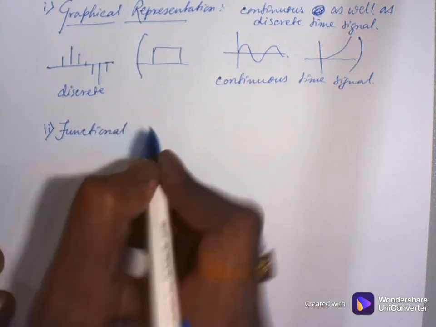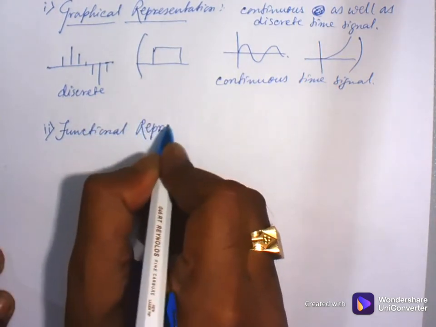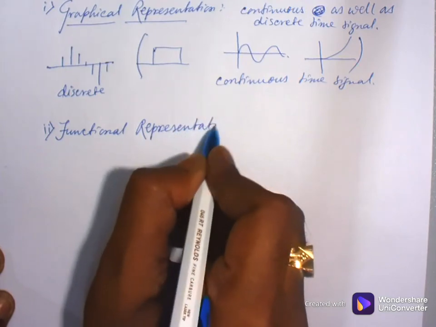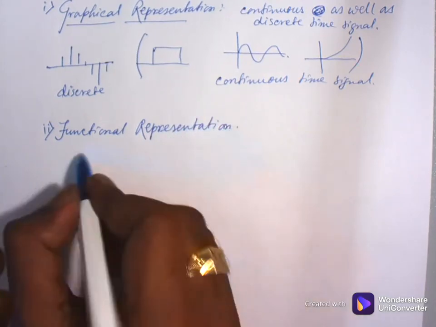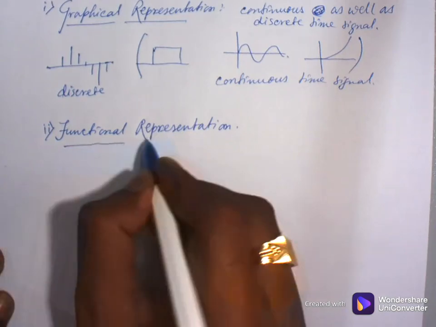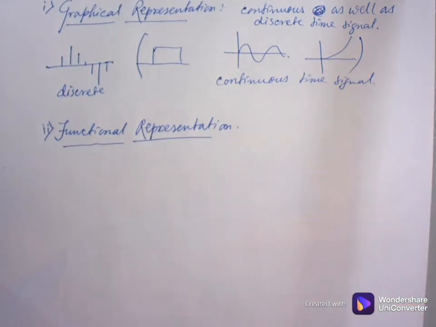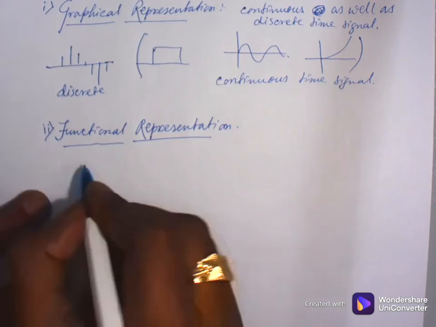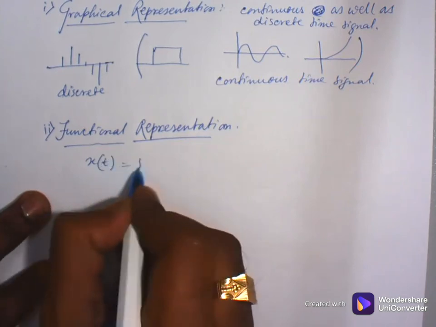Next one is functional representation. That means, as the name suggests, the representation must be based on a function. So if the signal is represented by a function of anything, it is known as functional representation. Like x of t equal to sine omega t,